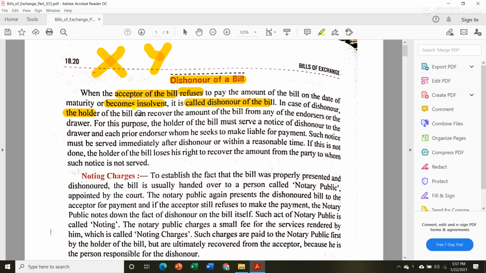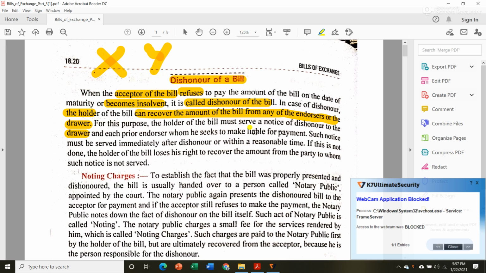In that case, the holder, that is our Mr. X, can recover the amount of the bill from any of the endorsers or the drawer. For this purpose, the holder of the bill must serve a notice of dishonor to the drawer, and each prior endorser whom he seeks to make liable for payment.